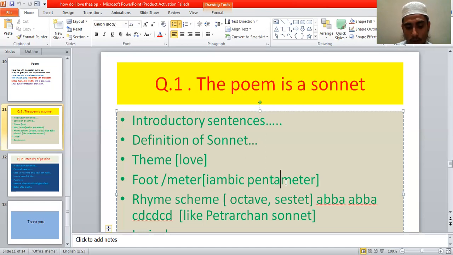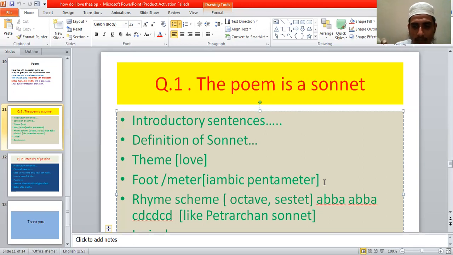We know sonnet has iambic pentameter lines. Every sonnet has iambic pentameter lines. That means every line has 5 feet, and every foot is iambic. First one is unstressed, second one is stressed. So in this way we find the poem is also written in iambic pentameter lines, and every line has 5 feet, unstressed and stressed.